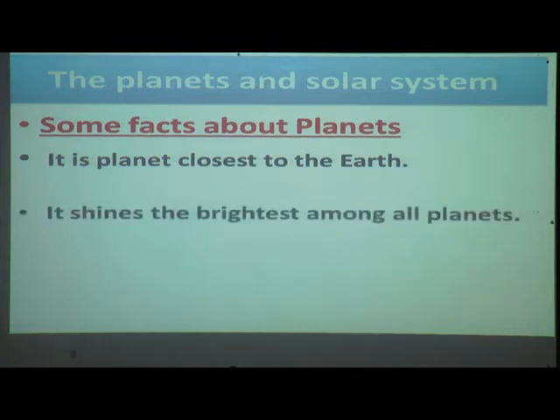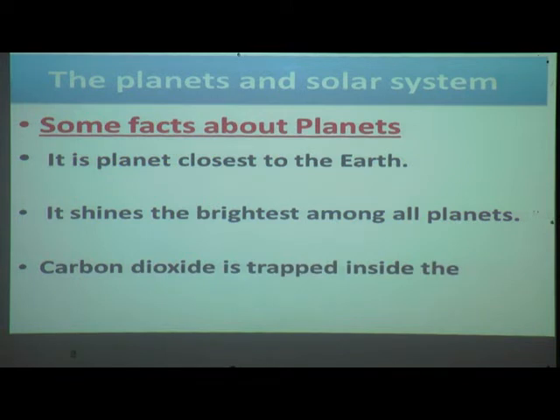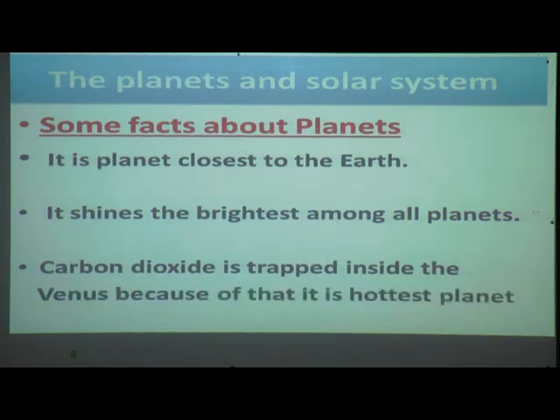It shines the brightest among all the planets. Carbon dioxide is trapped inside Venus, because of that it is the hottest planet. Yes, the carbon dioxide is there inside Venus, because of that it becomes hotter.